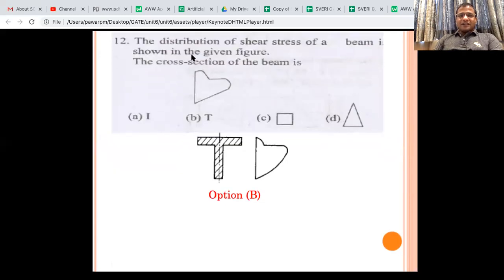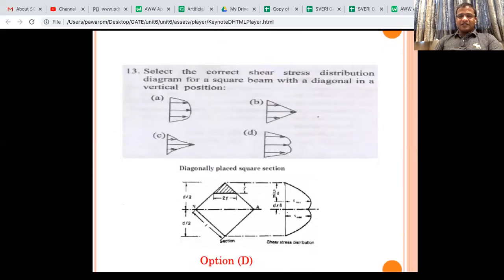Okay, here the distribution of shear stress of a beam is shown in the figure. The cross section we have to find out. This is a little twisted, so you have to remember for the I section how the diagram comes. It should be quite symmetric. For the square it is parabolic. Triangular section also it is parabolic, but for the T section the diagram looks like this.